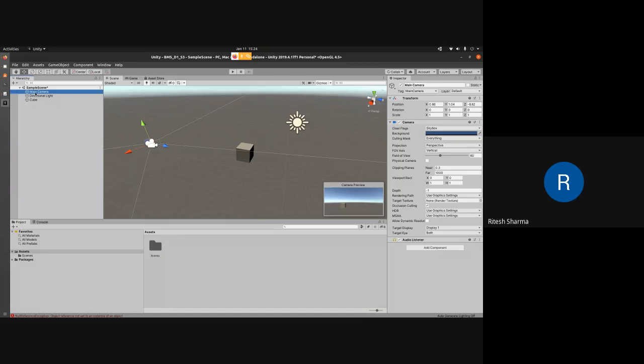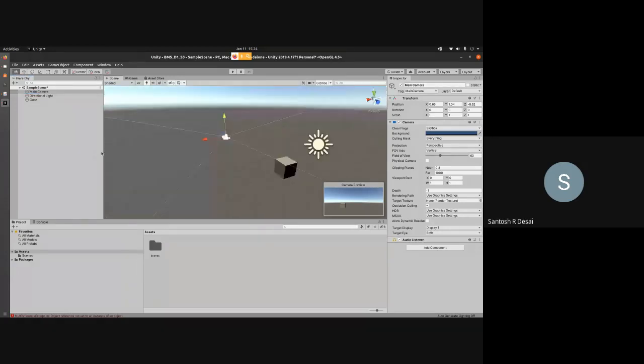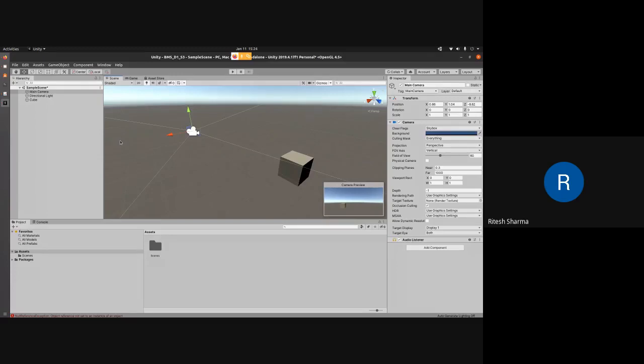Now if I click on the camera... Ritesh, yeah, once again. One participant has asked, he has mistakenly closed the scene pane or window. How to relaunch or reopen it? Which window? He has posted the message in the chat box: I have closed the scene pane or window.